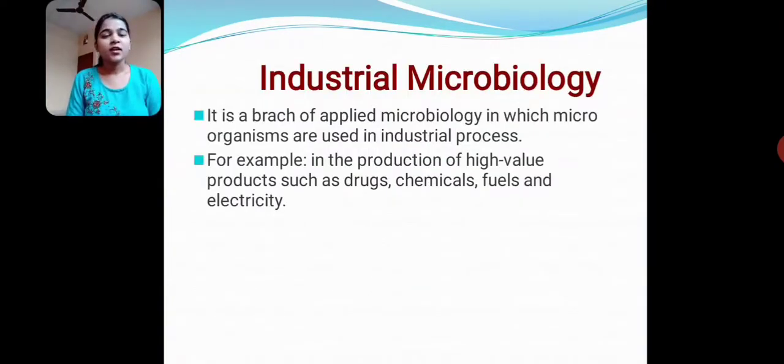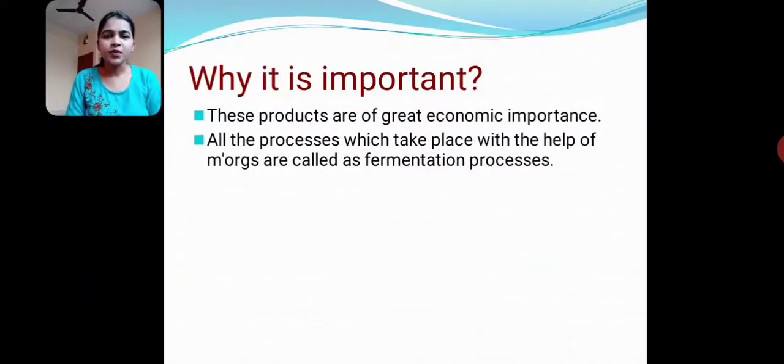As we know, there are many branches of microbiology like virology, immunology, medical microbiology and industrial microbiology. Industrial microbiology is a branch of applied microbiology in which microorganisms are used in industrial processes, for example, in the production of high value products such as drugs, chemicals, fuels and electricity. Why is it important? This is important because these products are of great economic importance. All the processes which take place with the help of microorganisms are called fermentation processes.